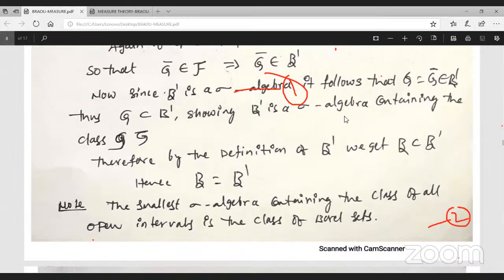Therefore every element of A is also an element of B, so automatically A is a subset of B.